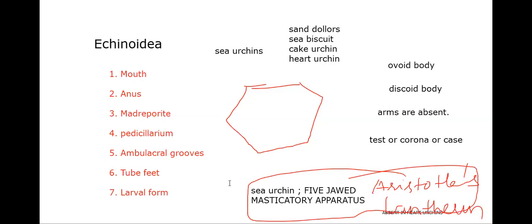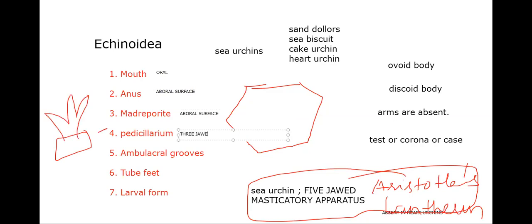Next, let us fill here. The mouth is on the oral surface. Anus on the aboral surface, like normal. Madreporite on the aboral surface. Next, pedicellaria: three-jawed pedicellaria are present.